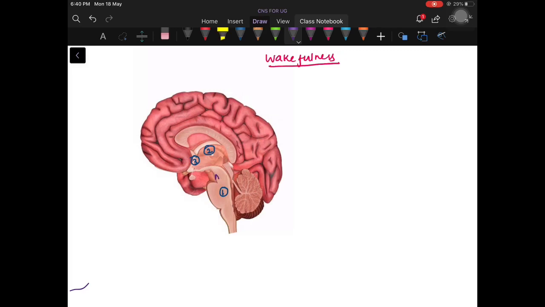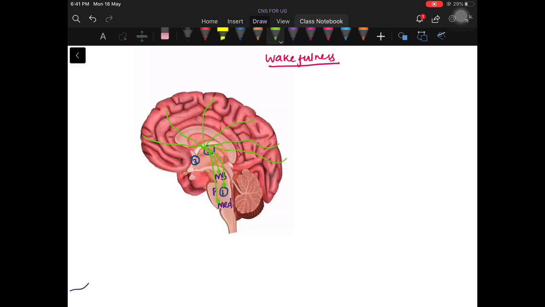We know our brainstem includes the midbrain, pons, and medulla, right? The neurons from all these three regions reach the thalamus first, and from the thalamus they distribute all over the cortex. This is one of the routes.